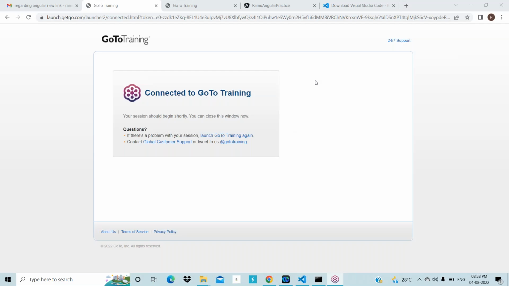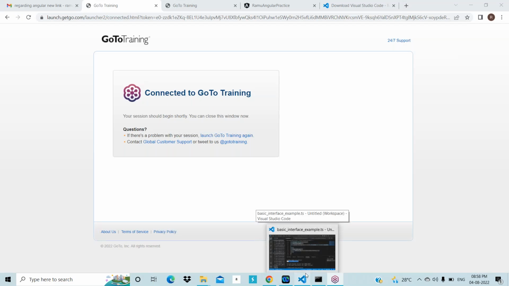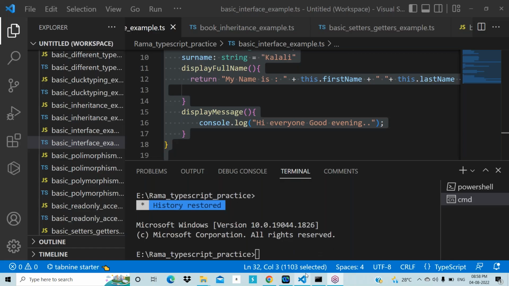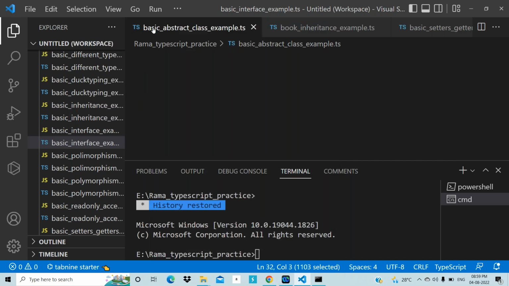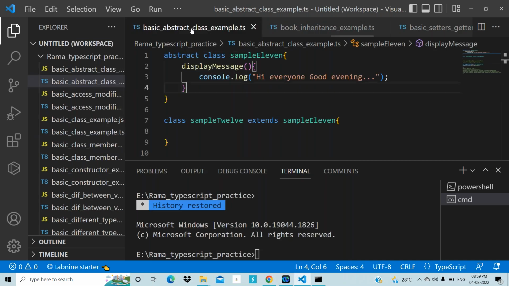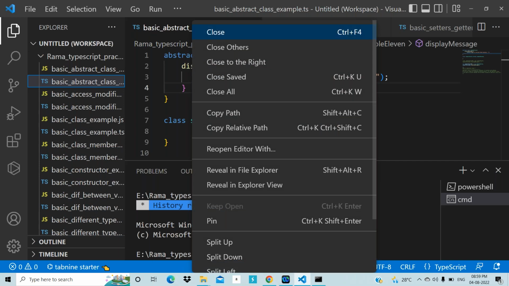Yeah, Ram, share your screen now. Now open Visual Studio Code. Right, this is what I want. Now close all the files from here. Wait 1 second, Ram, please. Right click. Close all.